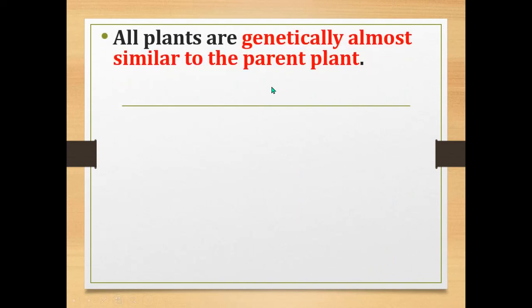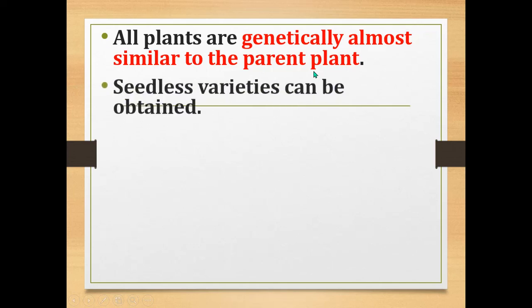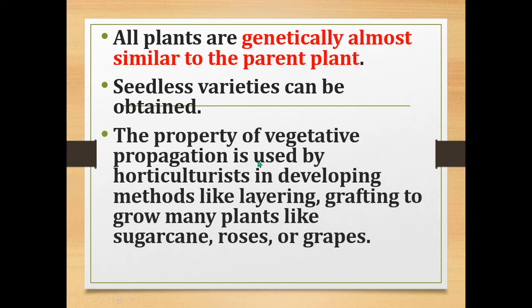All plants are genetically similar to the parent plant. By vegetative propagation we can obtain seedless varieties. Nowadays you can see seedless grapes, so seedless varieties can be obtained by vegetative propagation. The property of vegetative propagation is used by horticulturists to develop certain methods like layering and grafting to grow many plants like sugarcane, roses or grapes.